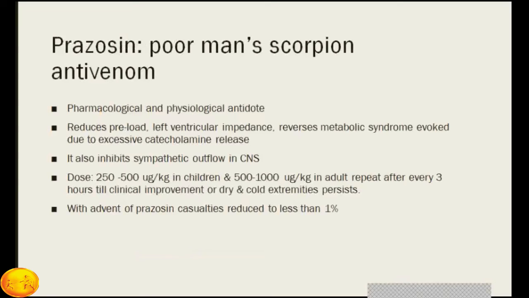Prazosin is a poor man's scorpion antivenom. It is a pharmacological and physiological antidote. It reduces preload and left ventricular impedance, and reverses the metabolic syndrome evoked by excessive catecholamine release. It also inhibits sympathetic overflow in the central nervous system. The dose is 250 to 500 micrograms in children and 500 to 1000 micrograms in adults. Repeat every 3 hours till clinical improvement, or while dry and cold extremities persist. With the advent of prazosin, casualties reduced to less than 1%.